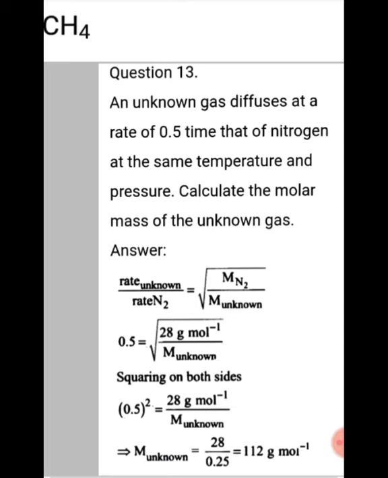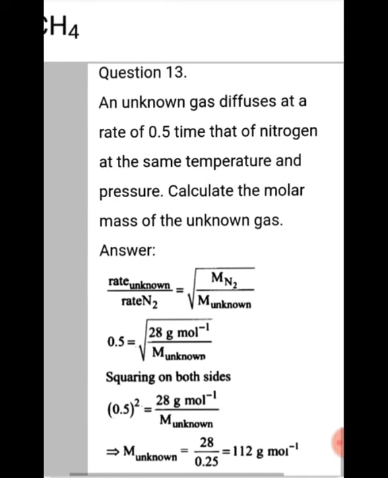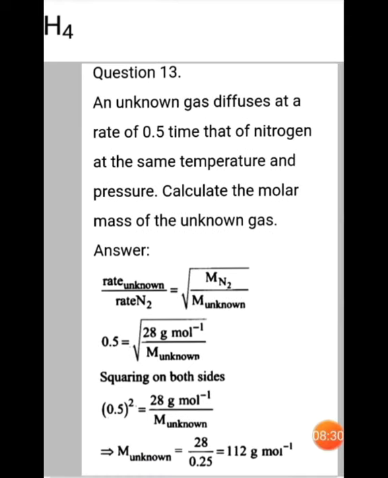So 0.5 is equal to... we already know the molecular mass of nitrogen, N2. For one nitrogen it is 14, so for N2 it is 28. So 28 divided by M unknown. Squaring on both sides, 0.5 the whole square equals 28 by M unknown. Therefore 28 divided by 0.25 gives 112 grams per mole. So these are the problems based on Graham's law of diffusion of gases.